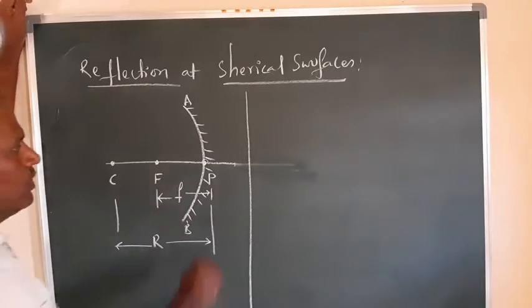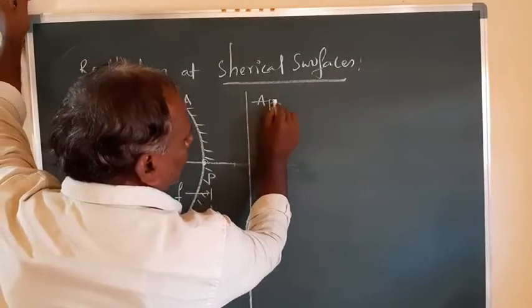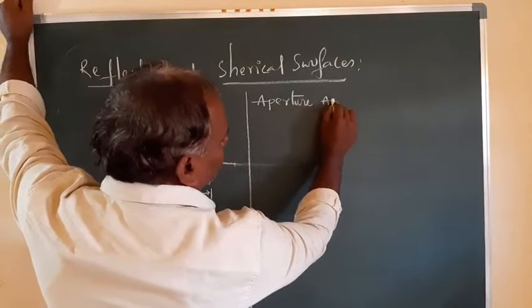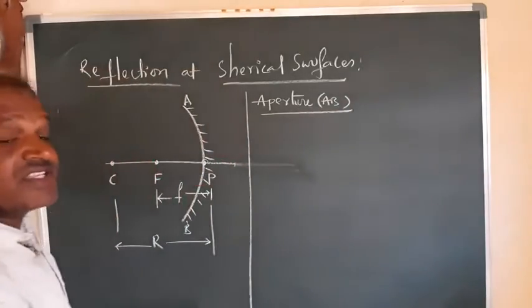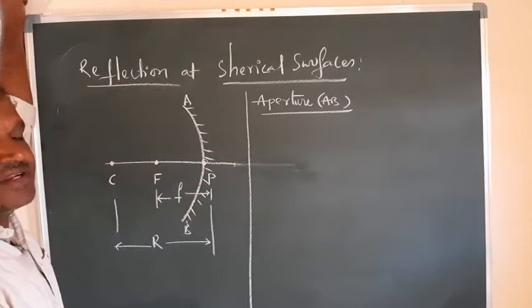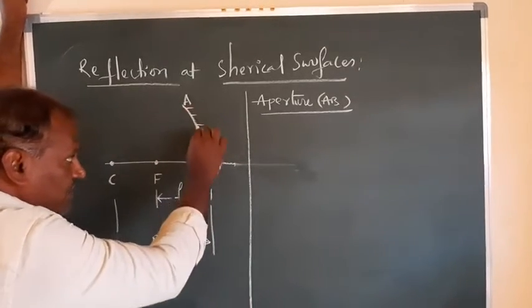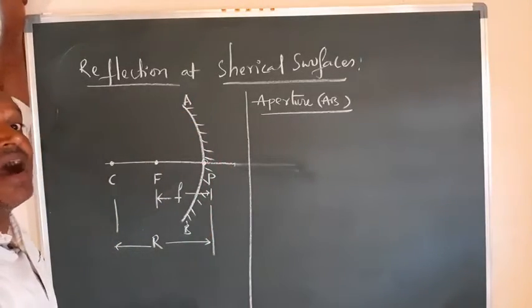Now I'll tell you certain terminology. It is called an aperture. What is aperture? The aperture is nothing but the size of the curved surface. For the mirror, what is the size? That size is called the aperture. So here A to B, this total part of the curved surface is called the aperture.